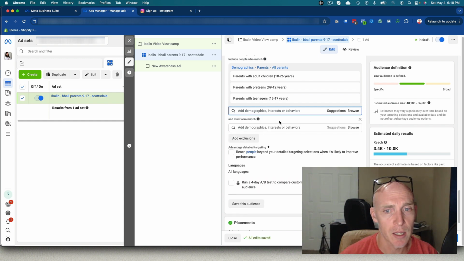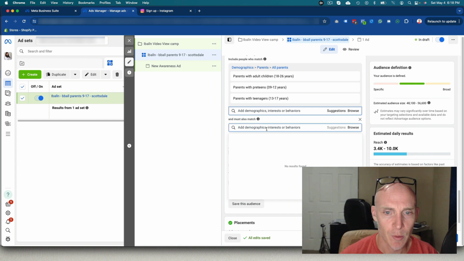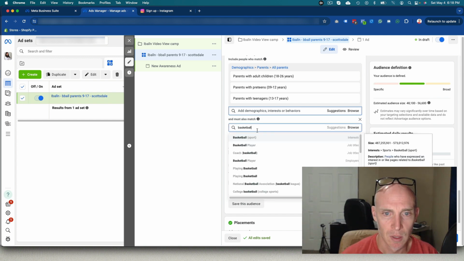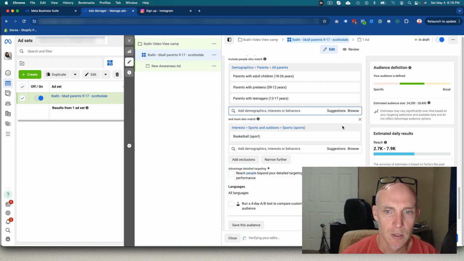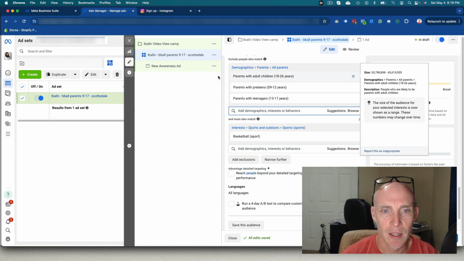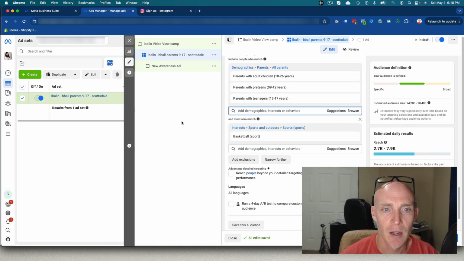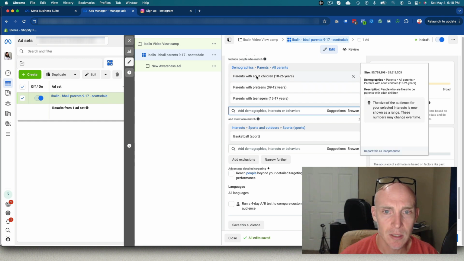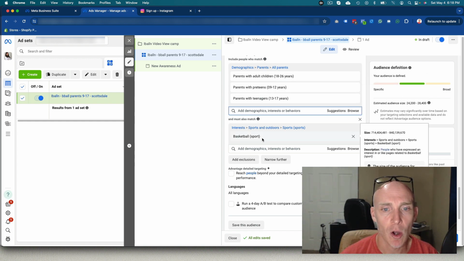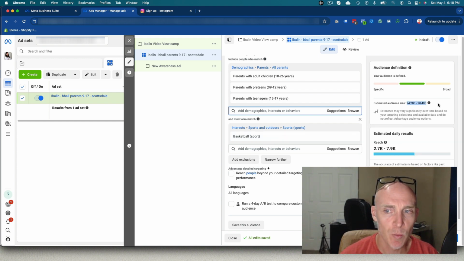I want to narrow the audience further. So we're going to take this group of people, so you can see here, and then we're going to overlap it with people who have interest in basketball. Basketball sport interest, right? That's what we want. So we're good there. So the way that works is we're going to take people that are parents in this circle over here, and then people who are basketball in this circle over here. So the people who are parents that have kids in this range and are also interested in basketball makes it a much more refined audience.